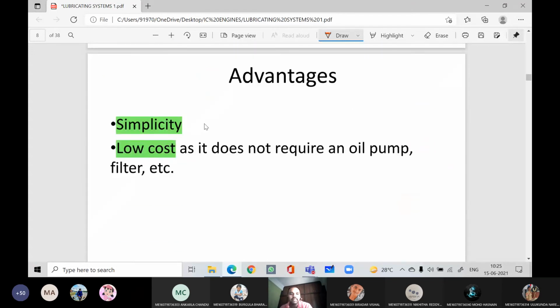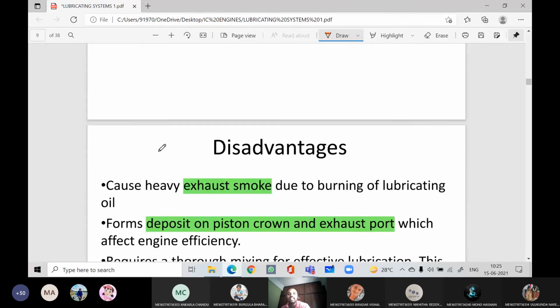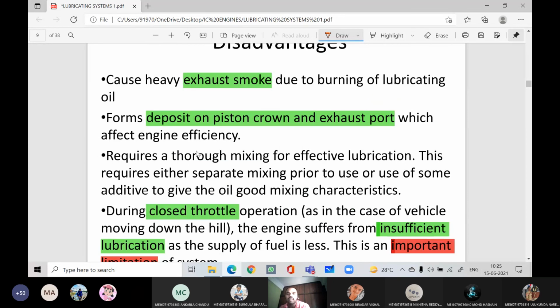The advantages are simplicity and low cost because it does not require any oil pump or oil filter. But the disadvantages are it causes smoke and pollution, and it forms deposits on the piston crown and exhaust port, which affects the engine efficiency. It requires thorough mixing for effective lubrication. This requires either separate mixing prior to use or some additives.